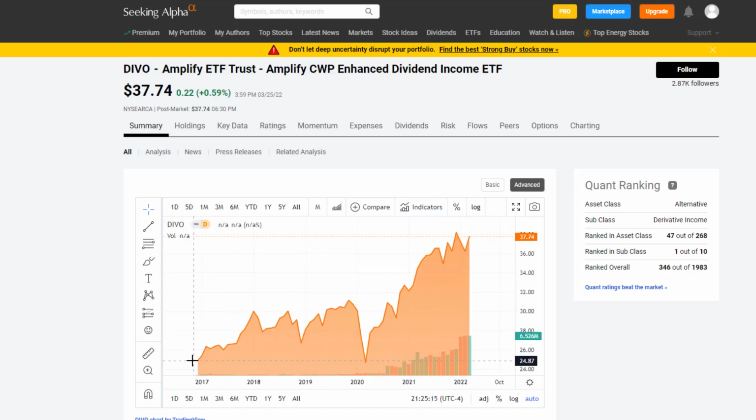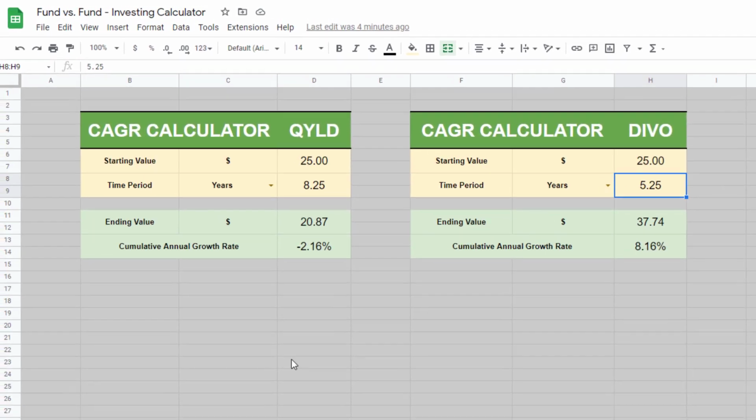Same thing for DIVO. The fund starting price in December of 2016 was $25, and you can see it's pretty much been all uphill even to today. And in the first quarter of 2022, we have not seen as much of a drop as we have had with QYLD, with the ending value, the market price currently, being $37.74. So we'll use these figures right here to try to figure out a straight line CAGR number over the course of 5 years and 3 months. We'll go ahead and do that right now.